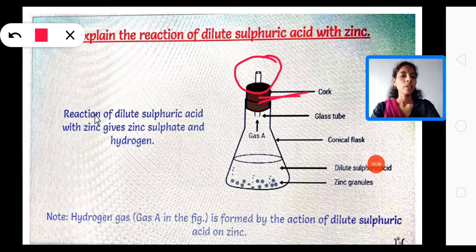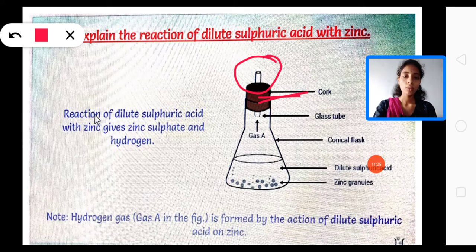Now after some time the zinc crystals will completely dissolve in that acid. So what changes do we observe here? When we touch the bottom or the sides of this conical flask, we feel hot. That means heat energy is released from this solution. So we can say this is an exothermic reaction.